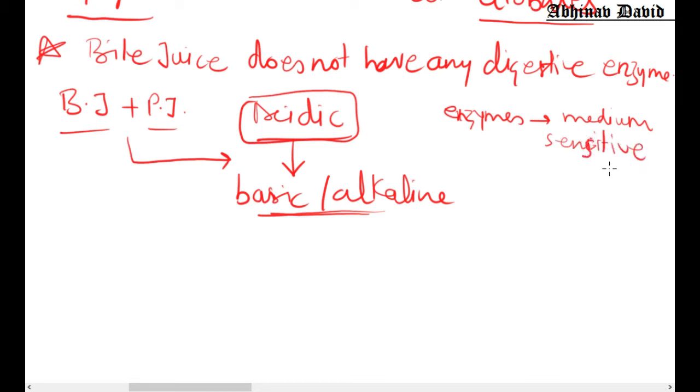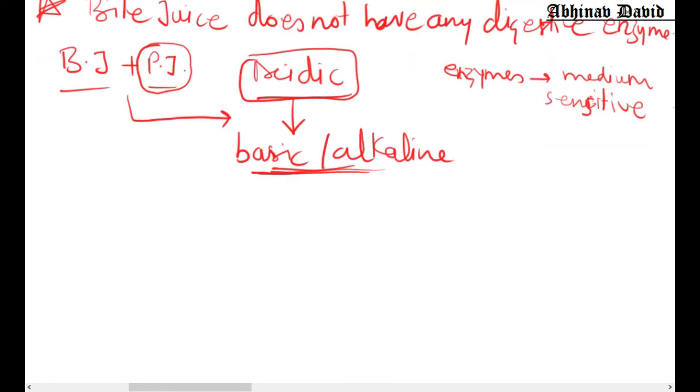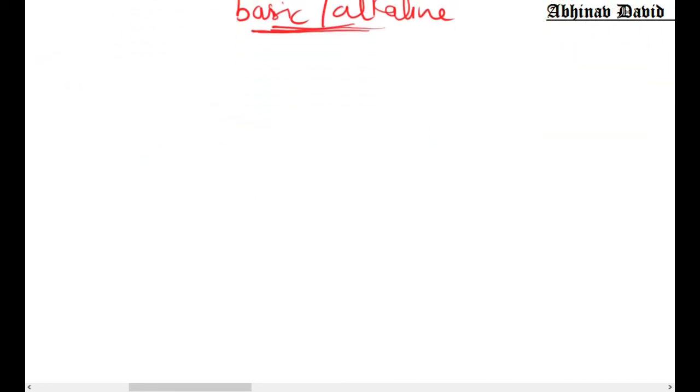Some enzymes work in acidic medium and some enzymes work in basic medium. So enzymes of the pancreatic juice and the intestinal juice work only in the basic medium. So the medium has to be changed. I hope it is clear that bile juice and pancreatic juice together change the medium of the food from acidic to basic. So this is the function of the bile juice.